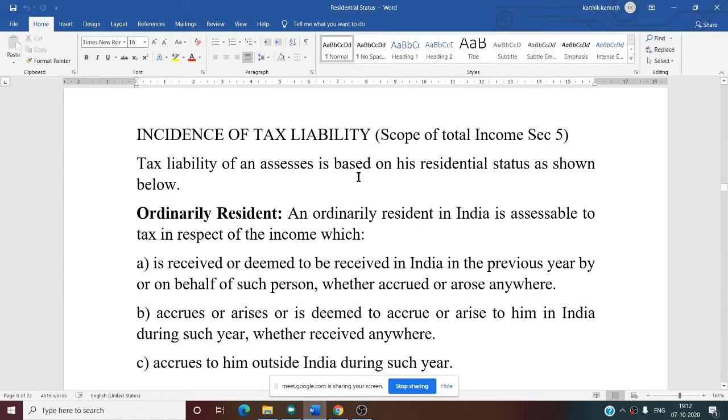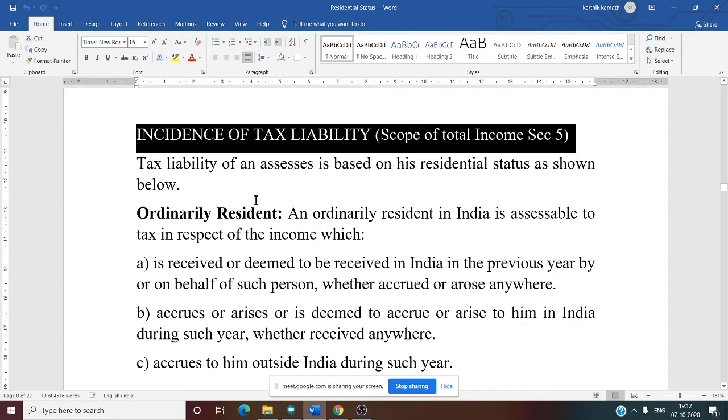Yes, now today's new topic is incidence of tax liability. Incidence of tax liability is also known as scope of total income, Section 5.